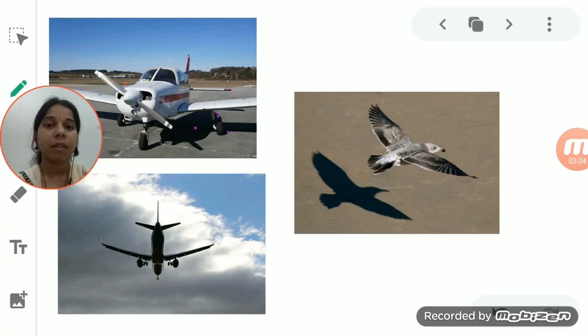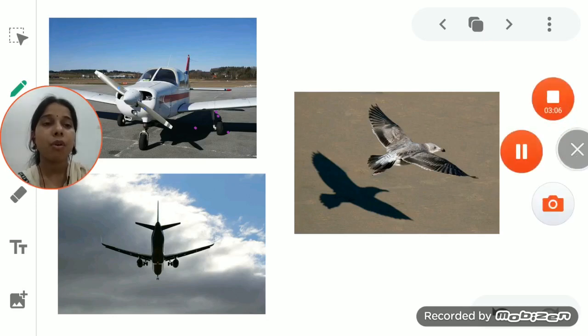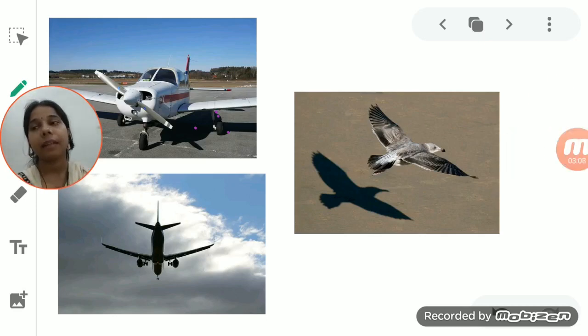So in the case of the fluorescent tube light, the shadow is not formed clearly, but in the case of a small source of light like an electric bulb, the shadow is formed very clearly.